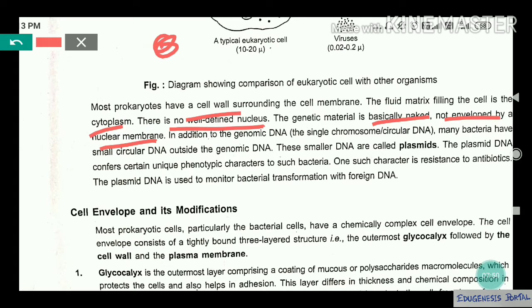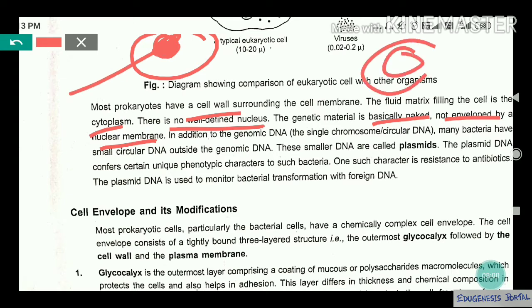They have a dark region. It is not known as a nucleus inside the cell. The dark region, generally we call it a nucleus, but they don't have a nucleus. This is not a nucleus. This is known as a nucleoid, and generally our nucleus has a nuclear membrane surrounding it. They don't have a nuclear membrane, so that's why it is said that they have a naked DNA.